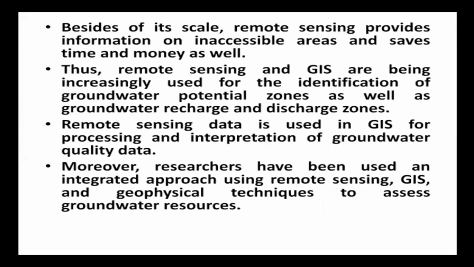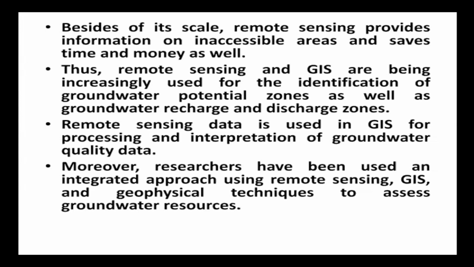Besides its scale, remote sensing provides information on inaccessible areas and saves time and money as well. Thus, remote sensing and GIS are being increasingly used for the identification of groundwater potential zones, as well as groundwater recharge and discharge zones.